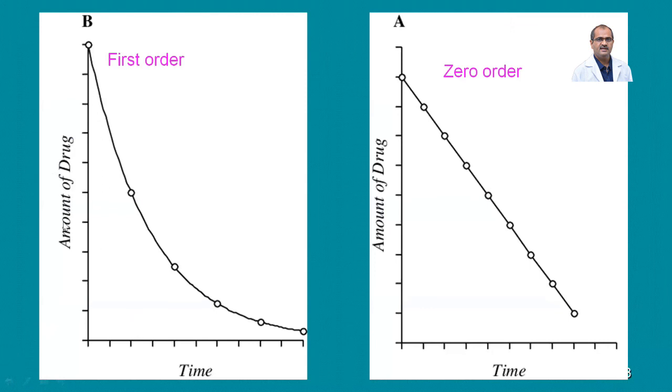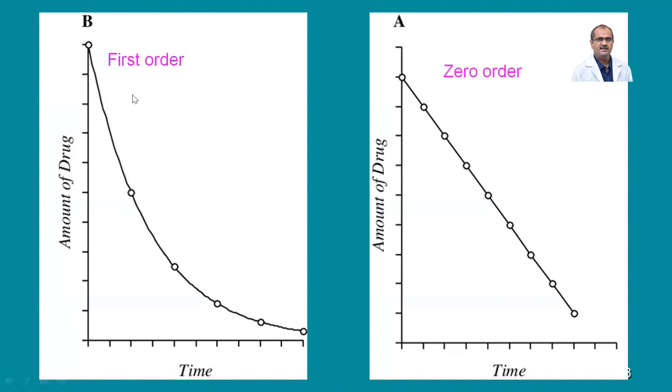This is the time and this is the amount of the drug in the body. It goes on decreasing as the time increases, in an exponential manner. As the concentration of the drug increases, the elimination also increases. Whereas in zero order kinetics, it is a constant amount of the drug. That means only one car can pass through the narrow road, even though there are hundreds of cars. So it is not dose dependent. Whatever the dose may be, after some time it's going to decrease to normal. That's zero order kinetics.